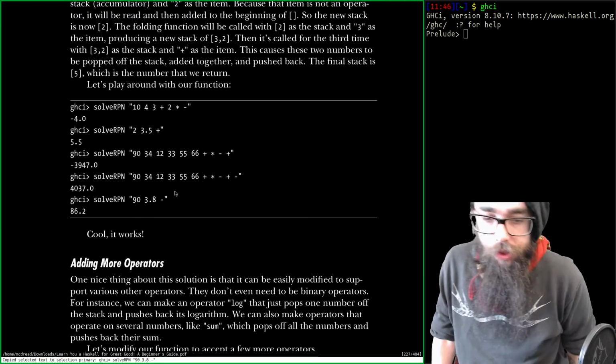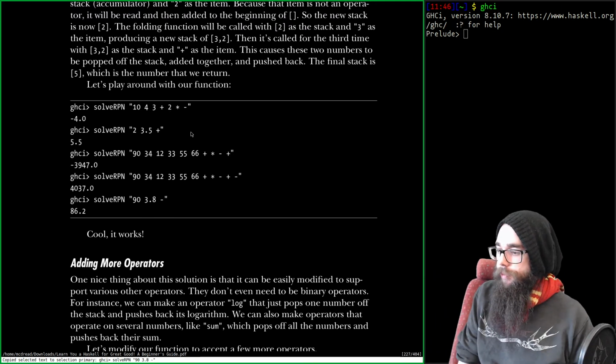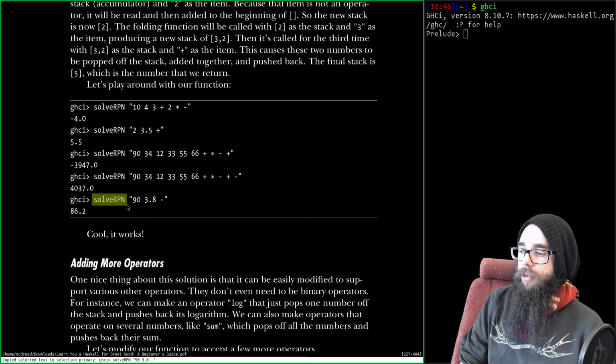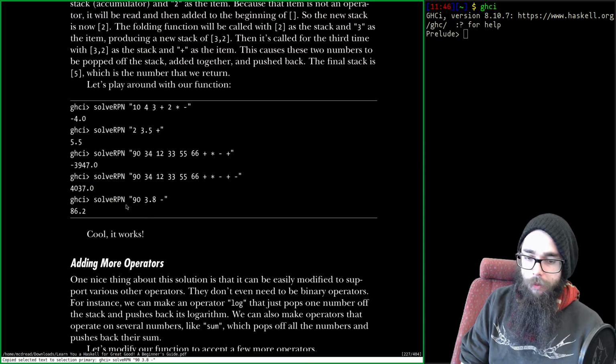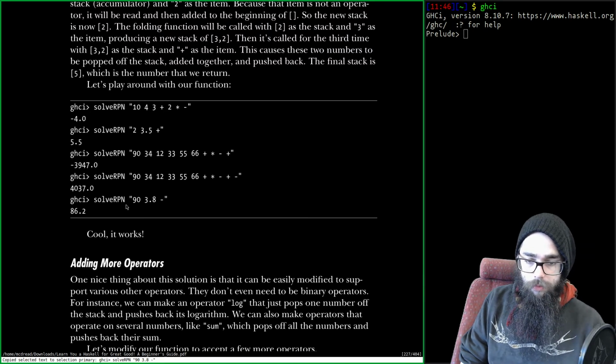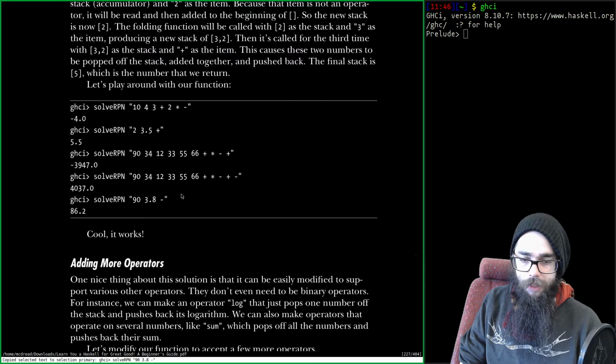I'm confused. Alright. It works, but that's because of that. I think my confusion comes from the RPN and not from the Haskell. 90 minus ans.